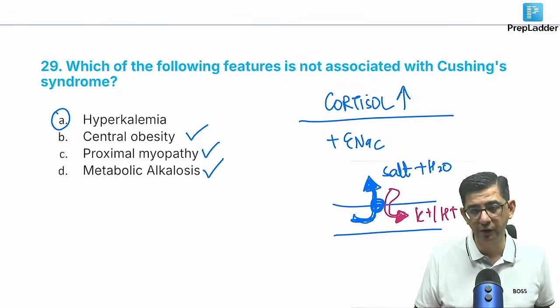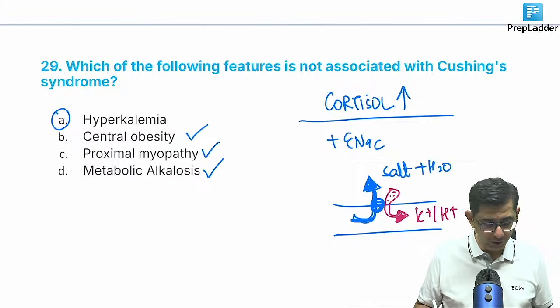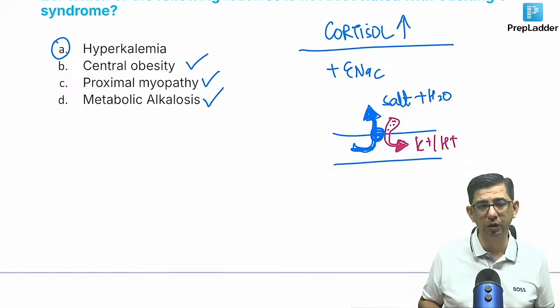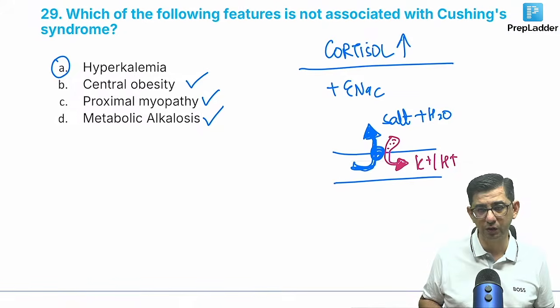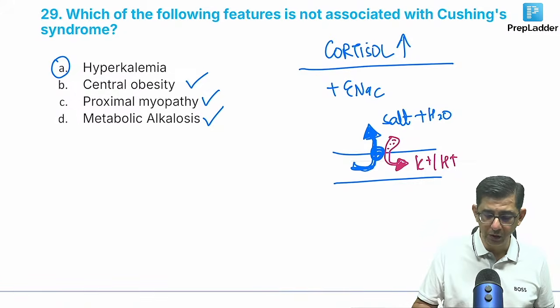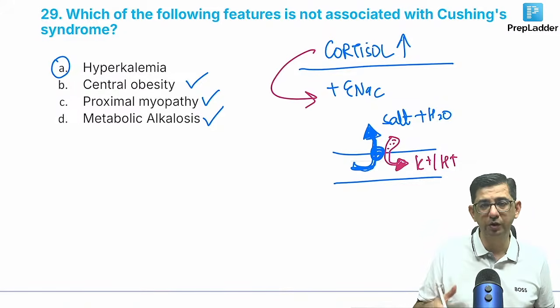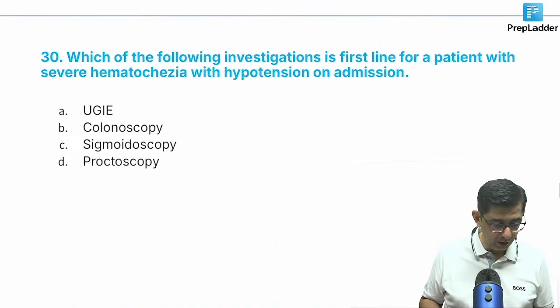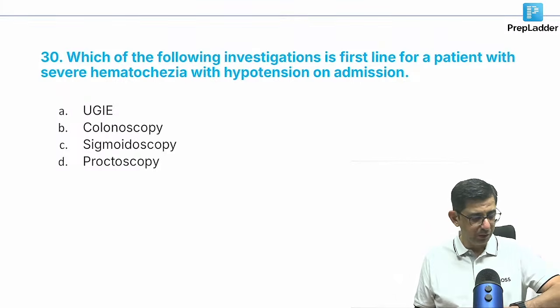channel, how does it work? It causes urinary loss of potassium and hydrogen. And here there would be more than normal loss. So that is why there's a metabolic alkalosis. Hydrogen loss in the urine explains the hypokalemic alkalosis in Cushing syndrome. The logic is cortisol stimulates epithelial sodium channel and this is how epithelial sodium channel works. Okay, moving to the next one.